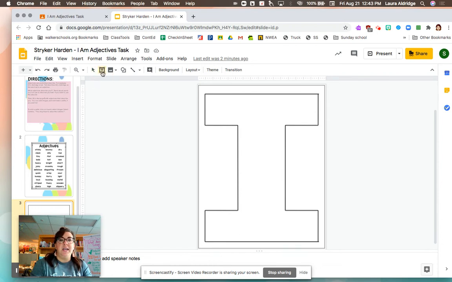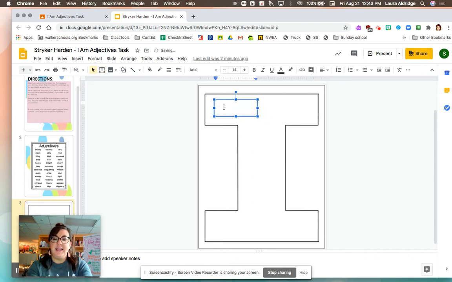You can include a text box like what we did yesterday by just clicking and dragging and then typing in. I am a curious person, okay? Now that's a little bit more than an adjective, so I guess I'll just say curious, okay? But it's really tiny, so I'm going to highlight that by double-clicking it. I'm going to go up to my plus sign next to my font, and if I just hover my mouse over that plus sign, it tells me that it increases the font size.